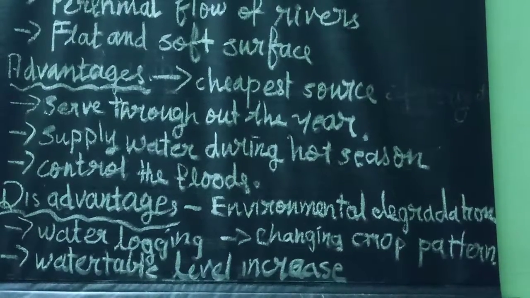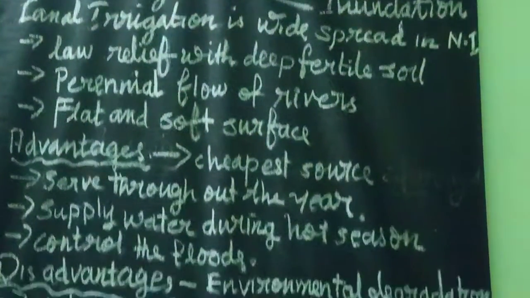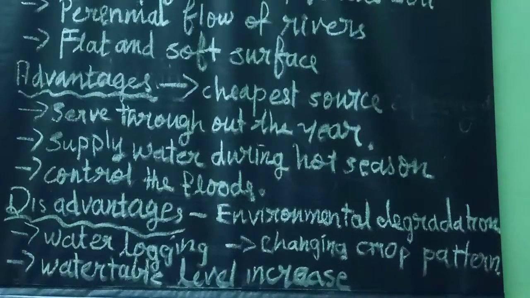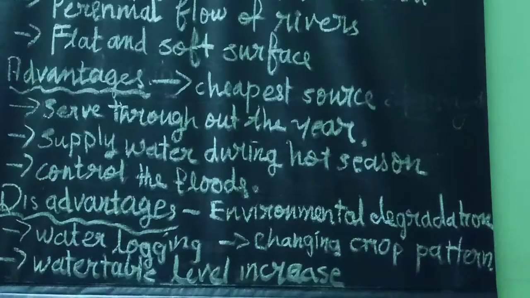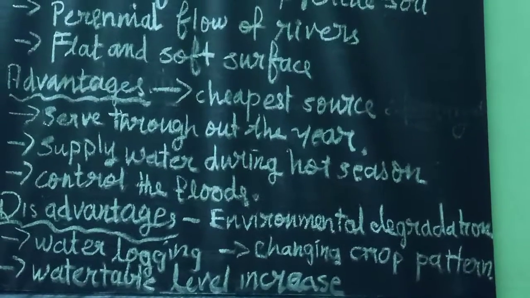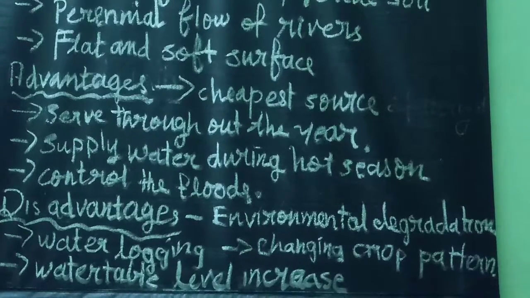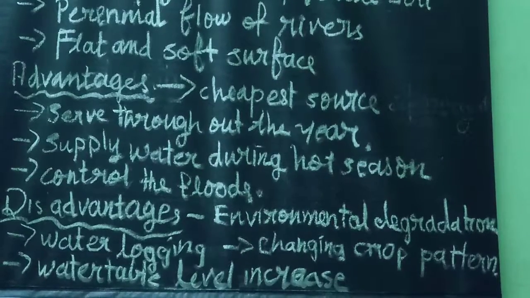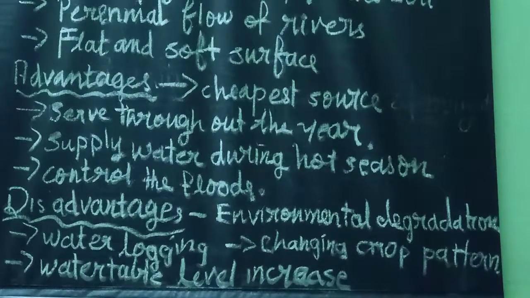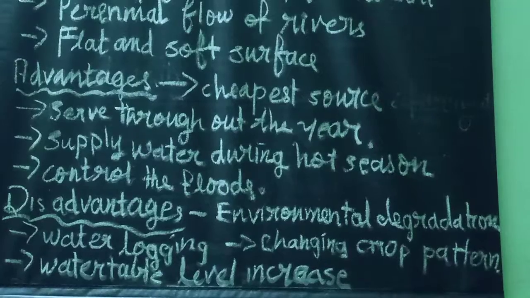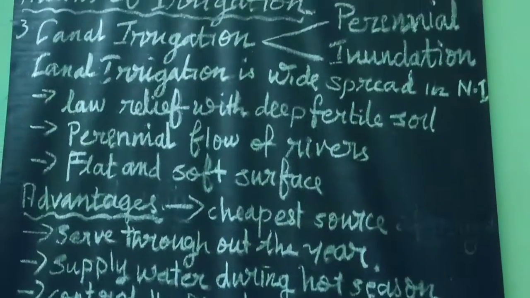Excessive irrigation and the intensification of agriculture over the years lead to environmental degradation and the creation of new wasteland. Apart from that, water logging problems arise, along with seepage and poor drainage problems, and sometimes the water table suddenly rises, which leads to an increase in salinity, and finally to the submergence of the land. This is also responsible for changing the crop pattern of some regions.